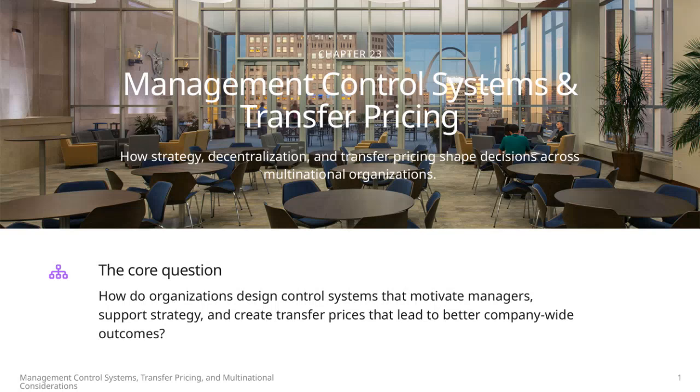In this chapter, we focus on management control systems and transfer pricing, especially in the context of multinational organizations. The central question we're addressing is how organizations can design control systems that effectively motivate managers, support overall strategy, and establish transfer prices that improve company-wide outcomes. We'll explore how elements like strategy, decentralization, and transfer pricing influence decision-making across global operations. Understanding these connections is crucial for aligning goals and optimizing performance throughout diverse organizational units.